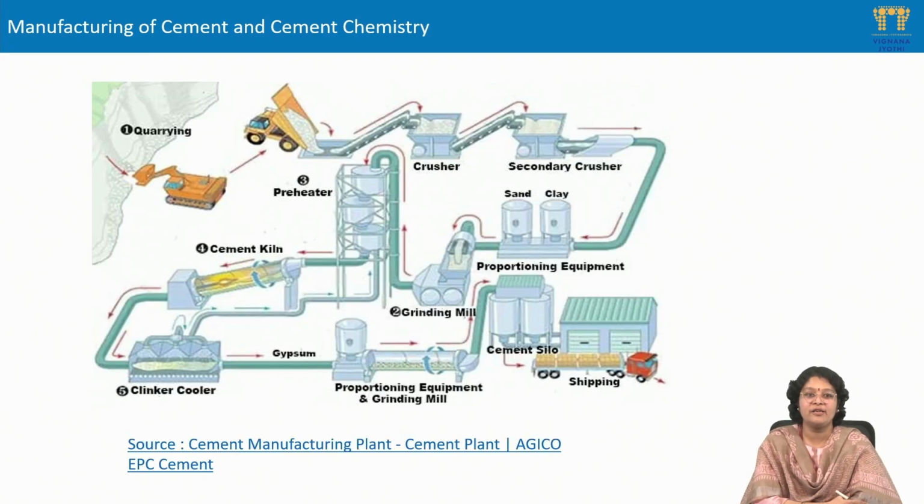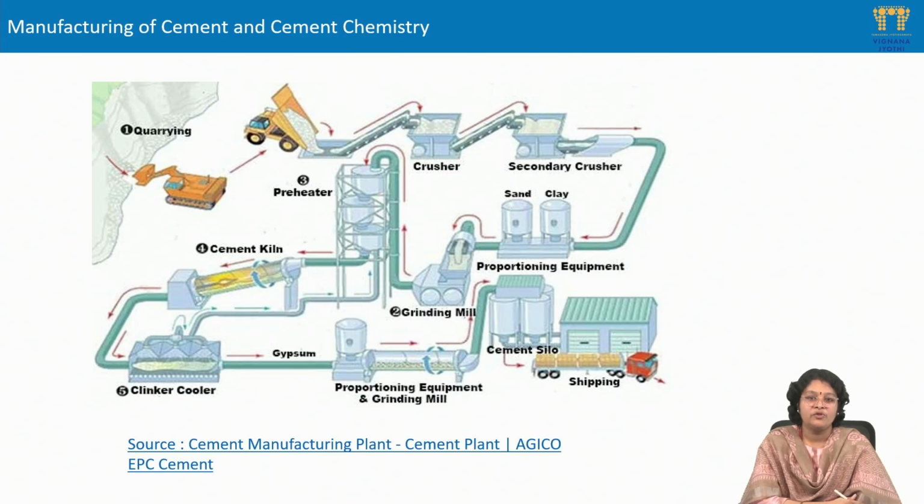And this is a schematic diagram of the whole manufacturing process involved in cement preparation. We can see the limestone is quarried and sent to the crushers, after which it is passed on to the secondary crushers where the powdered form of the limestone is obtained. The clay and the required materials are stored in the silos, after which the proportioning of the materials is done.